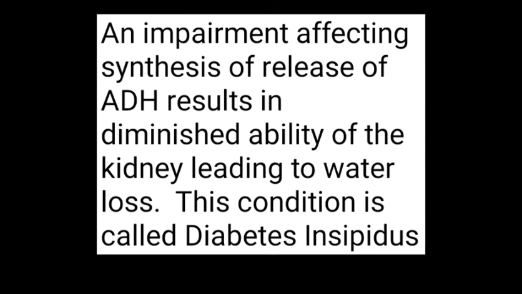It means the kidney loses its ability to keep water in it, and this results in a loss of water and dehydration. This condition is known as diabetes insipidus.